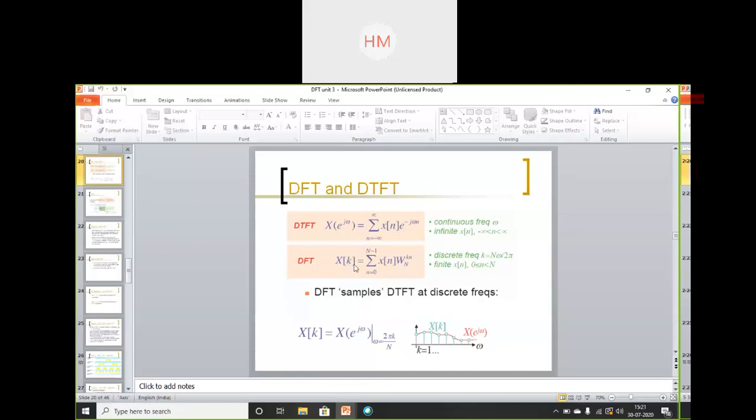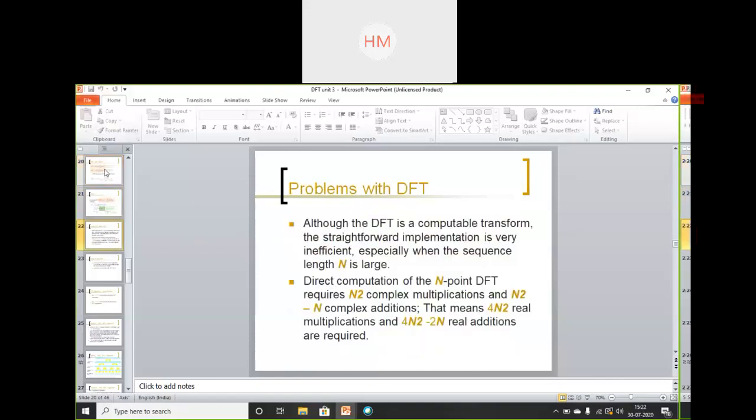k varies from 0 to 10, so at k equals 0, I find x of 0, at k equals 1, I have to find x of 1, then I will add all the values of x of k. So computation is not that easy for DFT and IDFT. The direct computation of N-point DFT requires N squared complex multiplications.